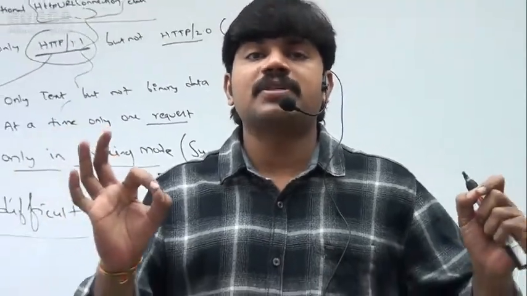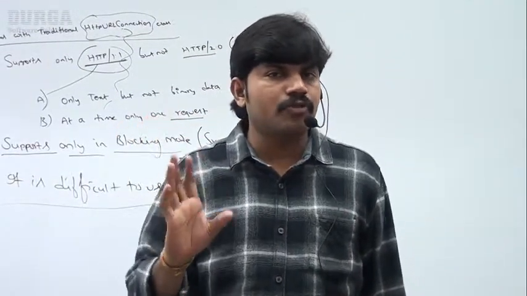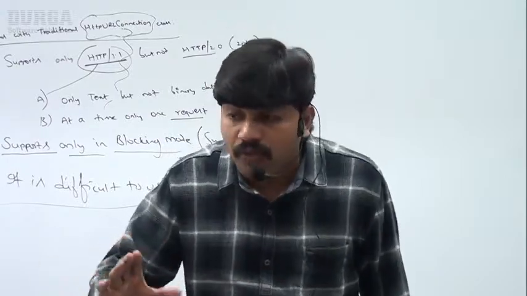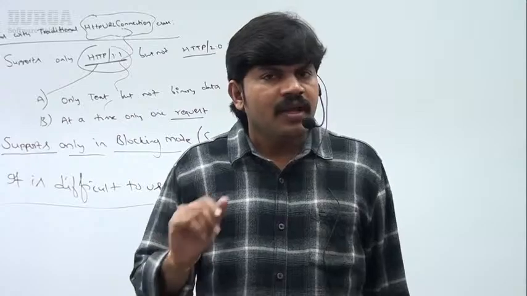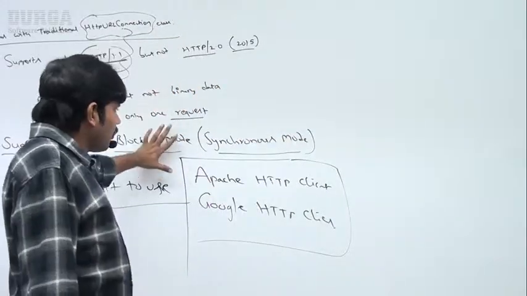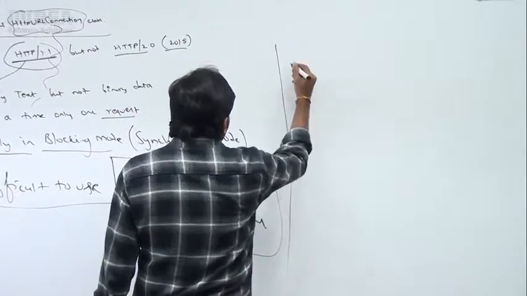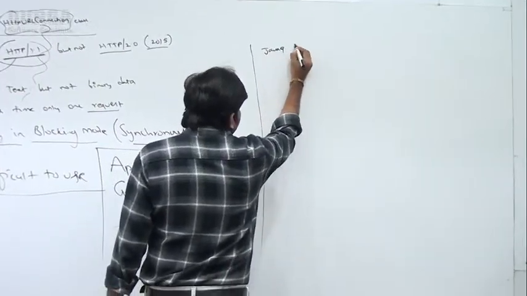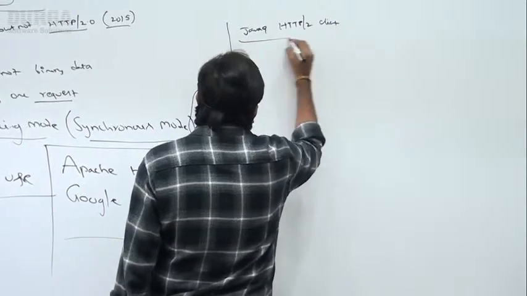What is the purpose of the HTTP 2 Java 9 client? In the old HTTP URL connection, what problems are there? Now, sir, all these problems by default got resolved in the Java 9 HTTP 2 client.